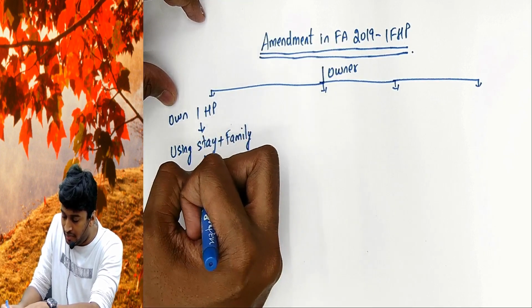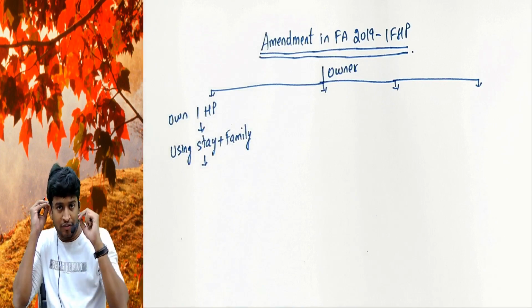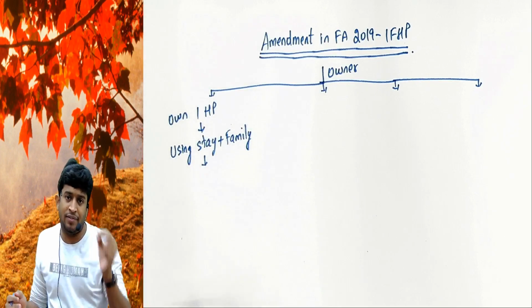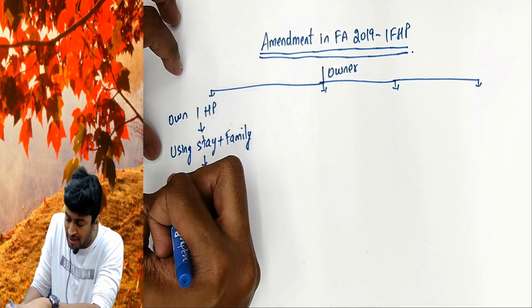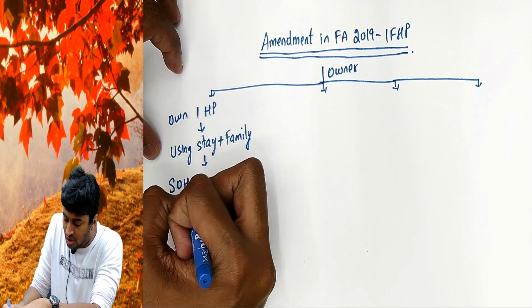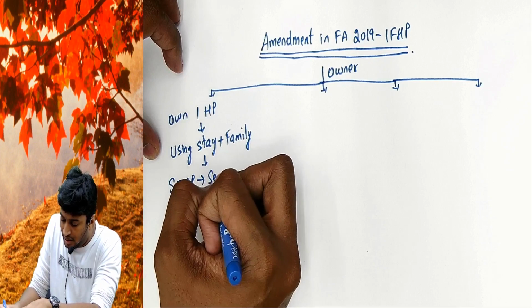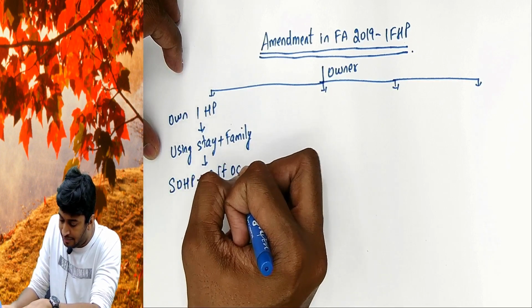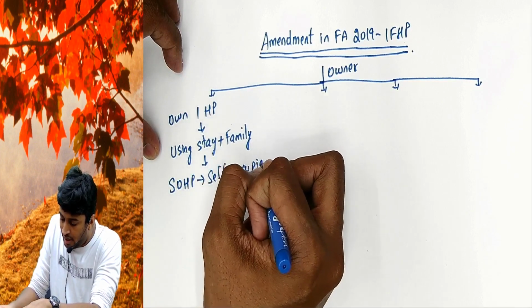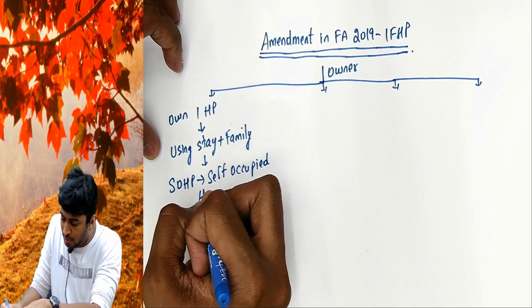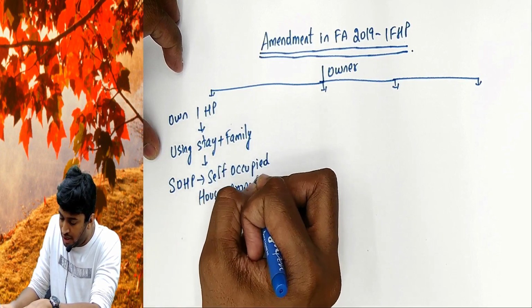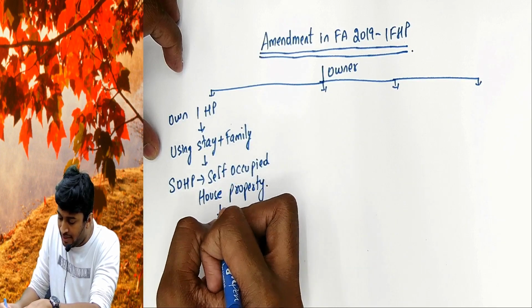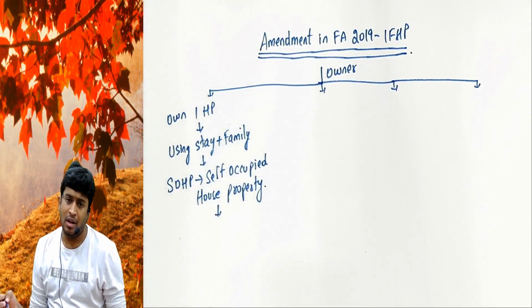Am I clear? You own one flat and you are staying in the flat with your family. That property in income tax is called SOHP, self occupied house property.